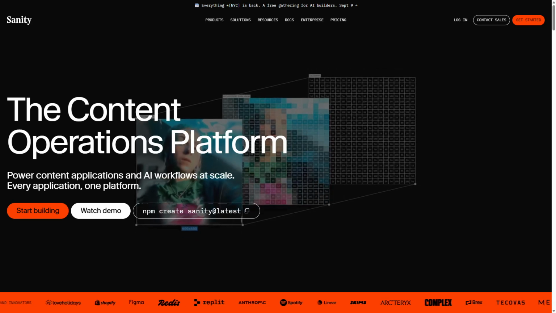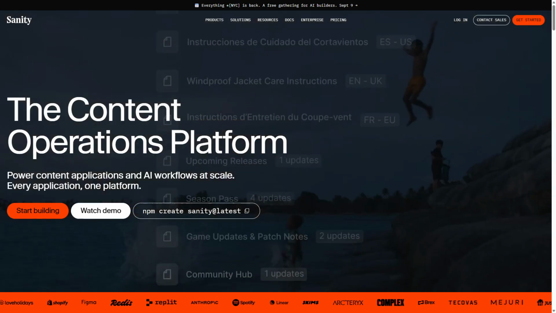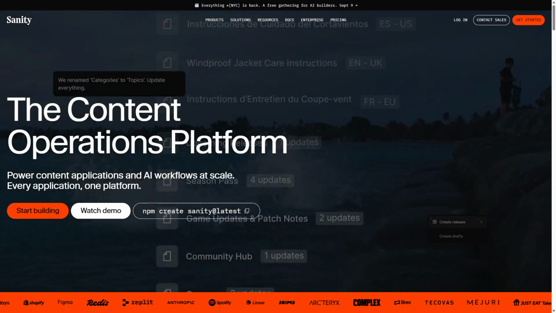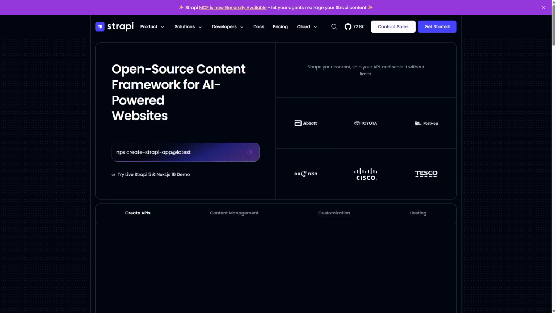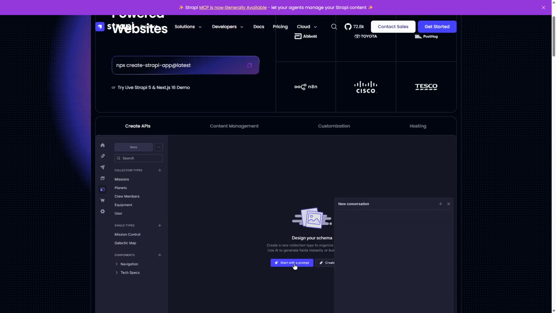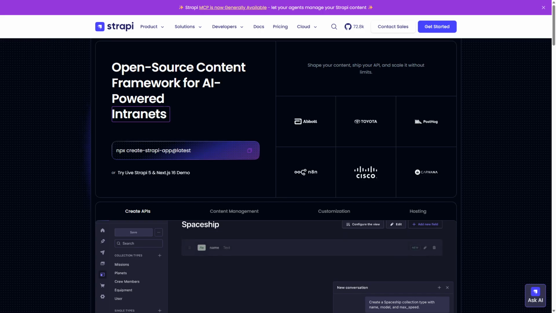The core difference lies in Strapi's open source, self-hosted model versus Sanity's cloud-based, real-time collaborative platform, impacting customization, hosting, and scalability options. Strapi is an open-source headless CMS that you can self-host, giving full control over your backend.